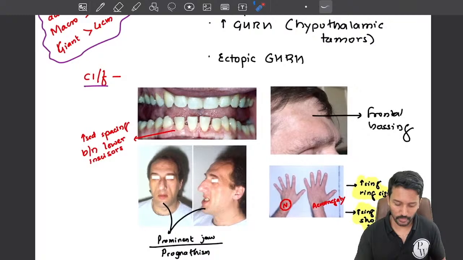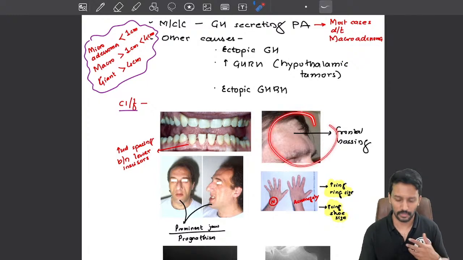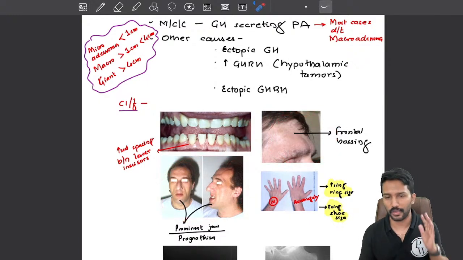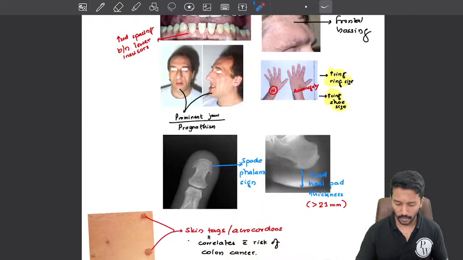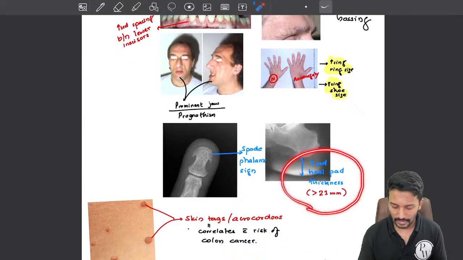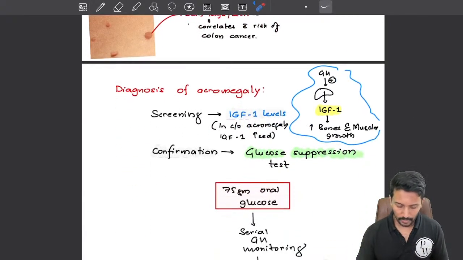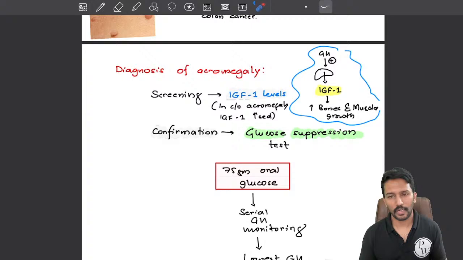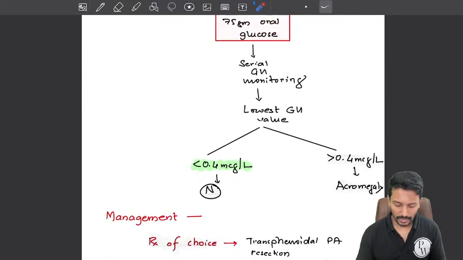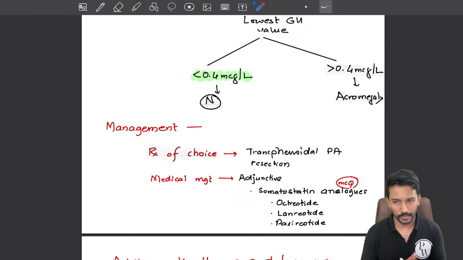Most of the questions are going to be clinical recognition of acromegaly. So any patient who has seen growth of hands and feet, think of acromegaly. Last FMGE there was an image based question giving you a similar image and asking you what is the diagnosis. Simple straightforward question. Okay. Other than that, spade phalanx sign has been asked multiple times. Increasing heel pad thickness is also asked in NEET PGS multiple times. Okay. Then they've asked what is the screening test, IGF-1 level, confirmatory test, glucose suppression, treatment of choice, transsphenoidal removal of the pituitary tumor. Okay.